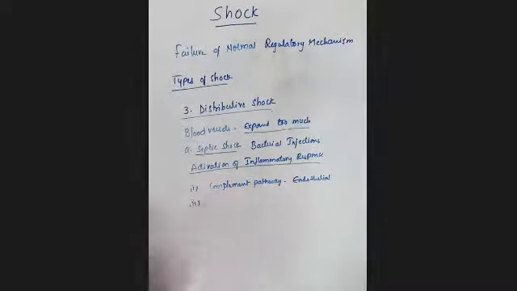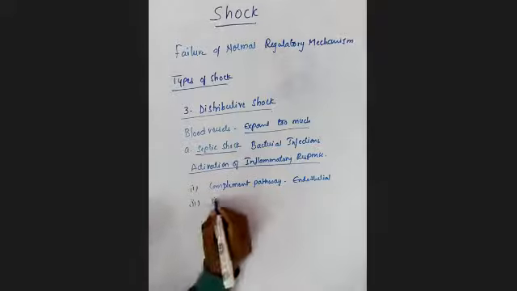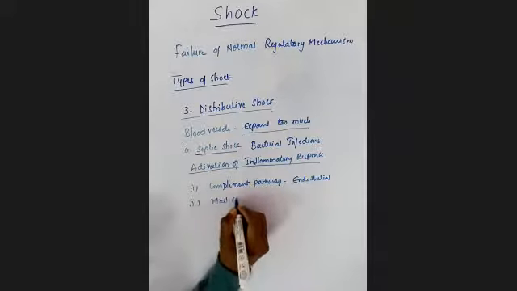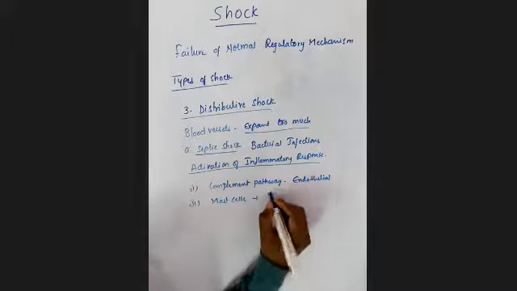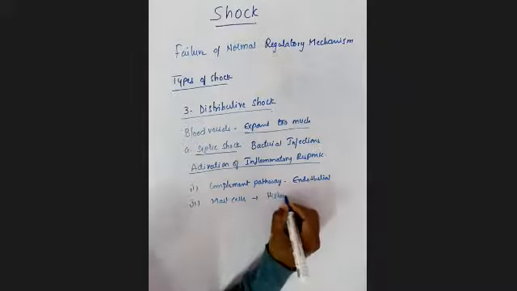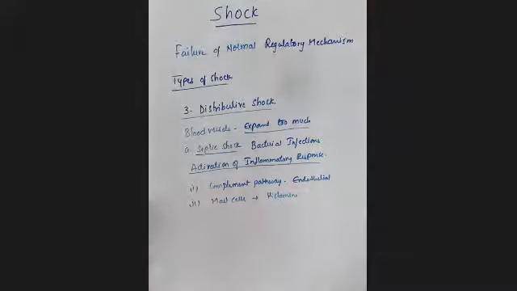And next, it can activate the mast cells. Whenever the mast cells get activated, immediately histamine and other inflammatory mediators are released from the mast cells, right? Whenever the histamine is released, it increases the capillary permeability.